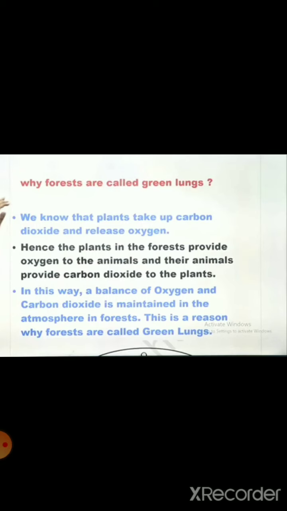But here we are talking about the forest. Forest को green lungs क्यों कह रहे हैं? क्योंकि forest में भी green lungs का काम, that means oxygen पहुँचाने का काम, the survival process is done by the forest only. So these are known as the green lungs. Here let's see what is written. We know that plants take up carbon dioxide and release oxygen, isn't it? Hence the plants in the forest provide oxygen.